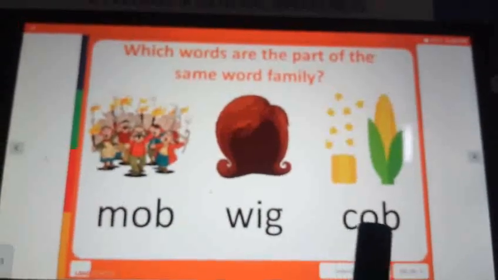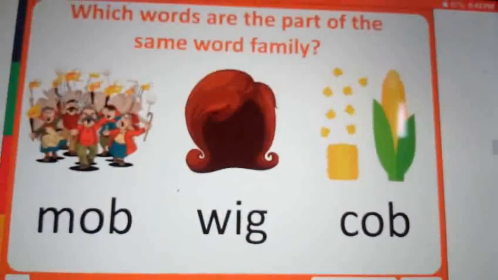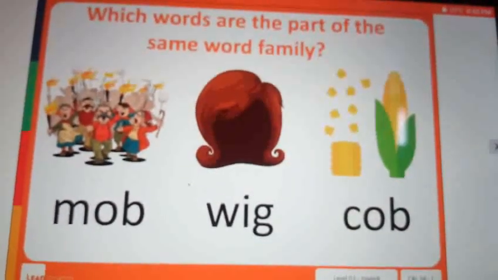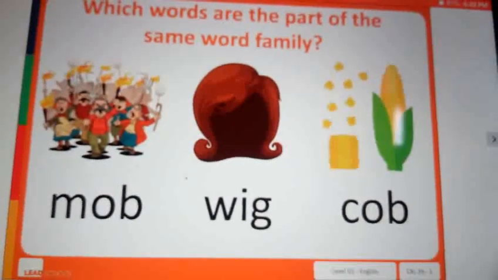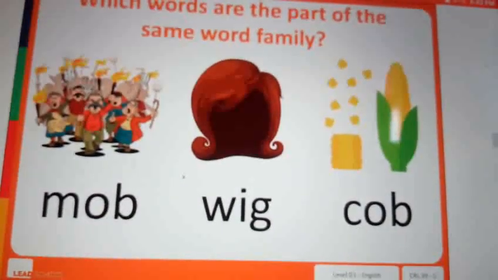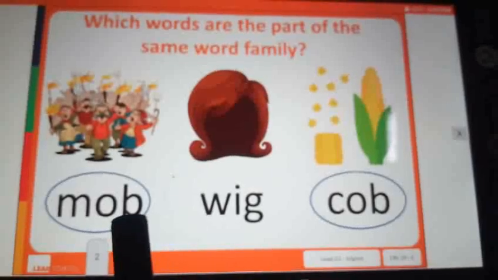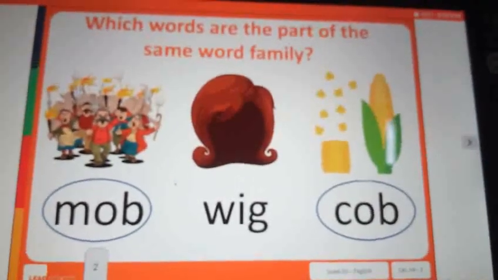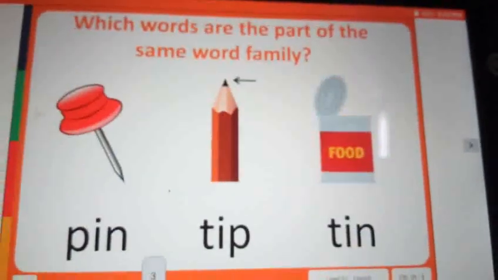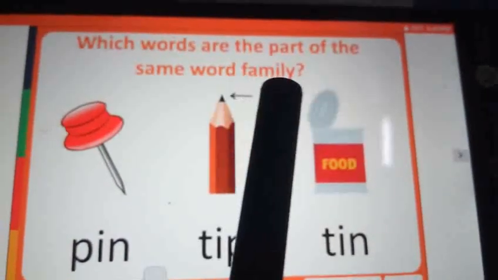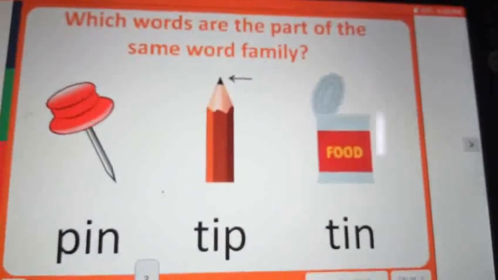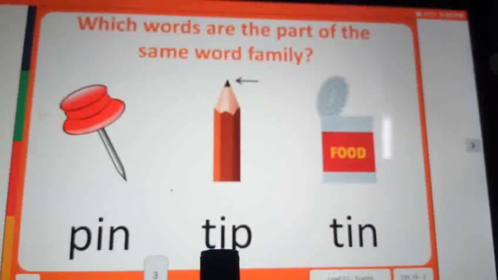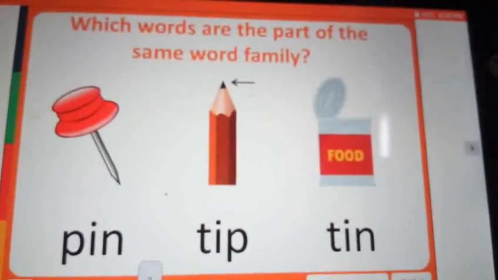Mob, wig, cob. Can you guess the answer? Which words have the same word family? Yes, mob and cob. See this, my dear children. Mob and cob have the same word family. Yes. See the next one. Which words are the part of the same word family? Think and say. Pin, tip, tin.